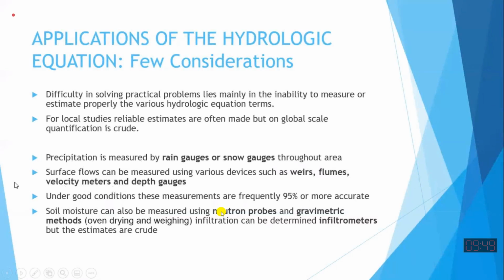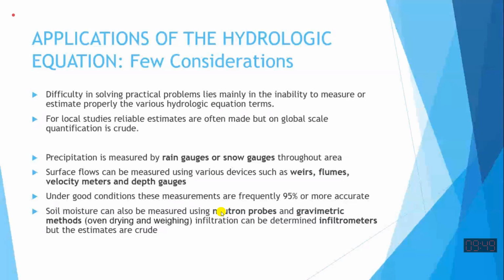The surface runoff we can accurately measure, or to much extent we can measure. We can have gauges installed on the rivers. They give us the velocity of the river, and then we also measure the cross-sectional area of the river. Velocity multiplied by area gives us the flow quantity.